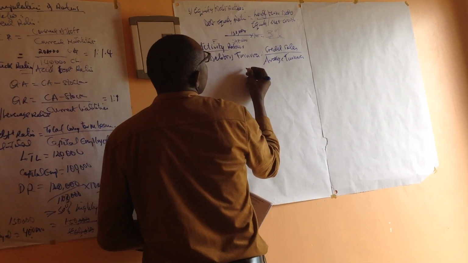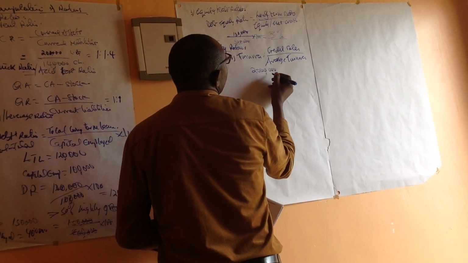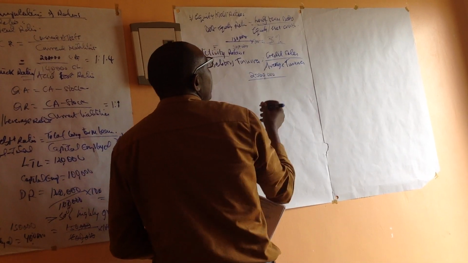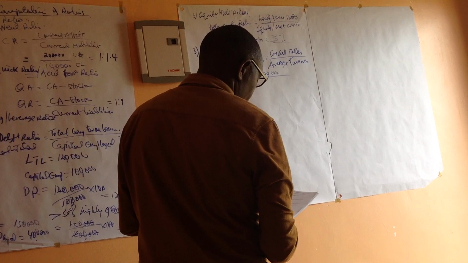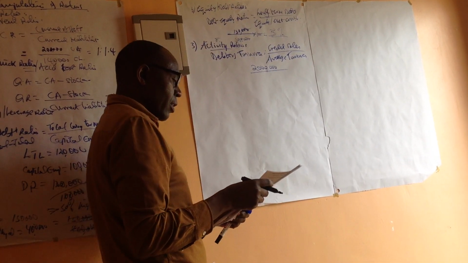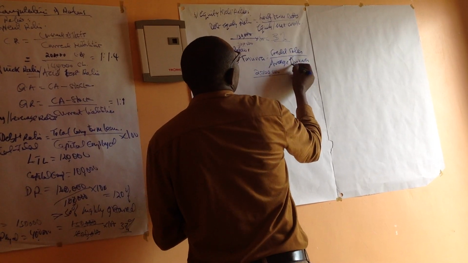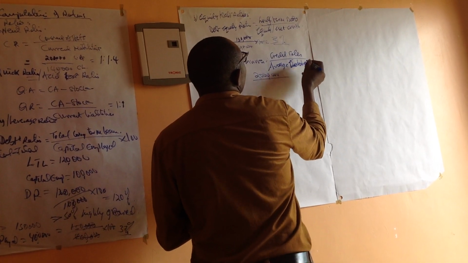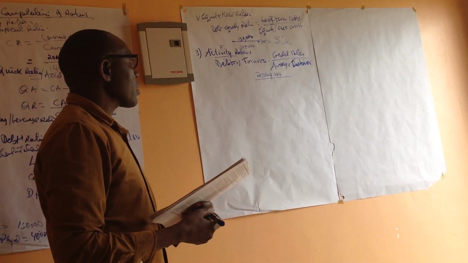For example, we made sales of maybe 2 million, and then our average debtors.